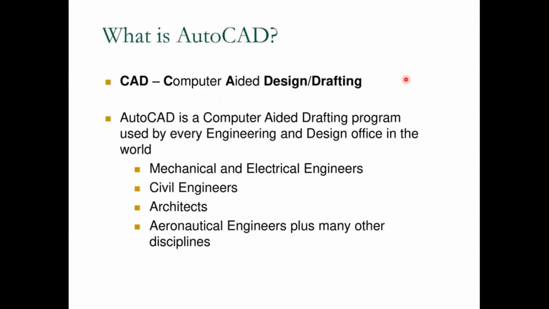Now, what is this particular AutoCAD? CAD means computer aided drafting, or design. AutoCAD is basically used for drafting purposes, and it is used by many kinds of engineers, maybe electrical engineers, mechanical engineers, civil engineers, architects, and many more. Whenever you go for any kind of design, you have to produce the respective drawing for it. In early days, all those drawings were made on sheets with the help of pen and pencils, but nowadays that is obsolete.